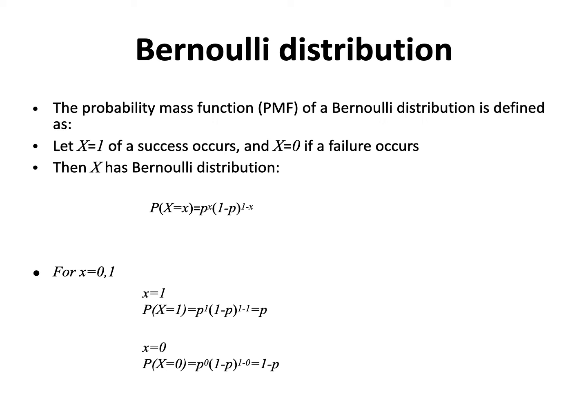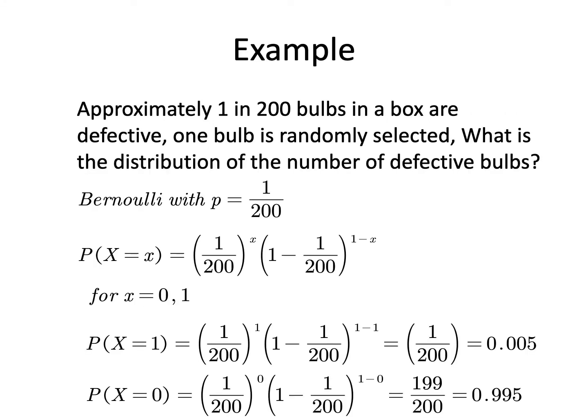Now we will see a simple example. Suppose we have a box of bulbs where approximately 1 in 200 bulbs are defective, and one bulb is randomly selected.